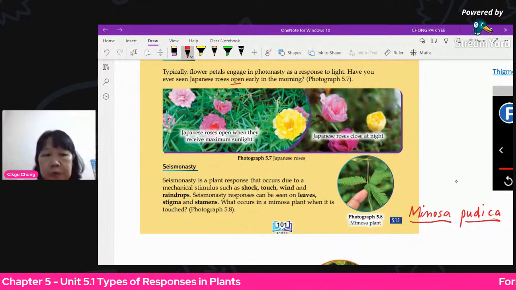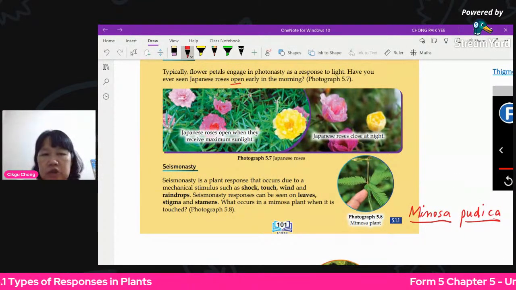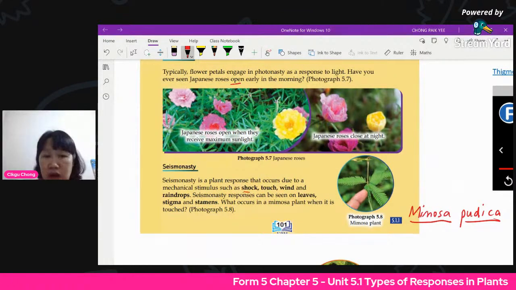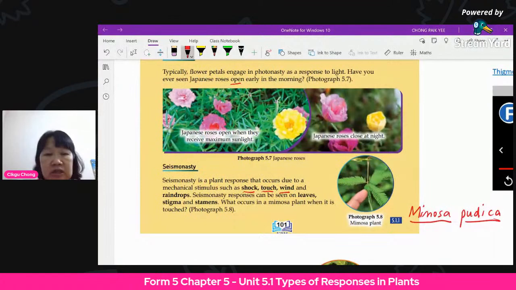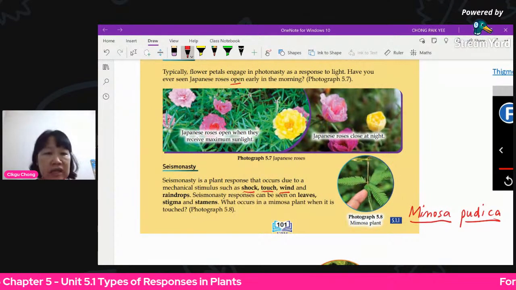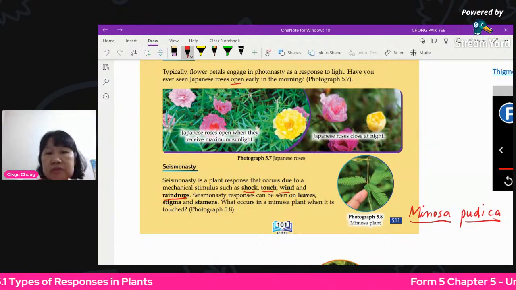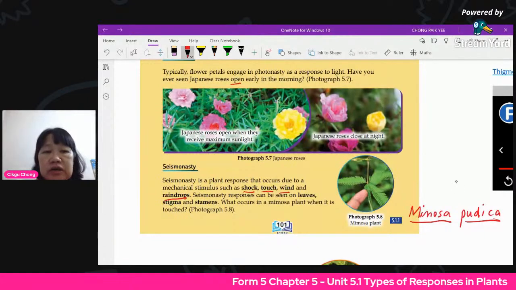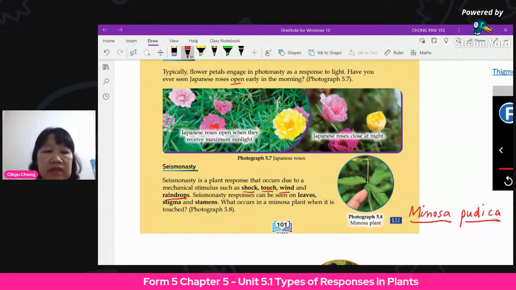It is the response towards mechanical stimulus, like contact, you touch. It's like shock, vibration, touch. In fact, wind also can. It doesn't have to be a human or any animal touching it. Even when raindrops fall on it, it will also close up. It can be seen on the leaves, a stigma, and a stamen.